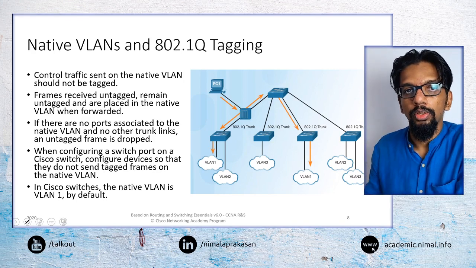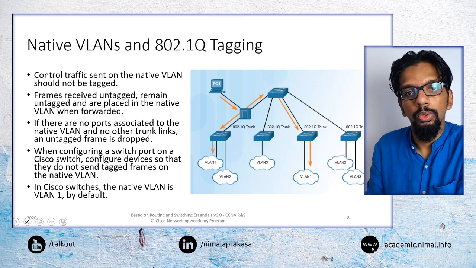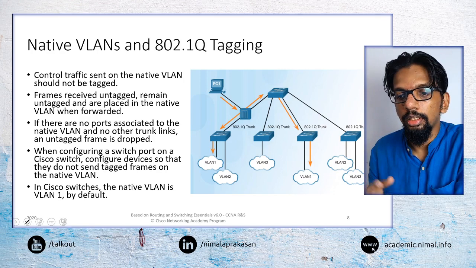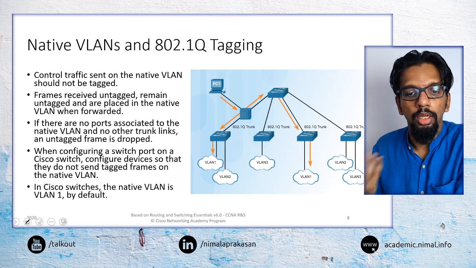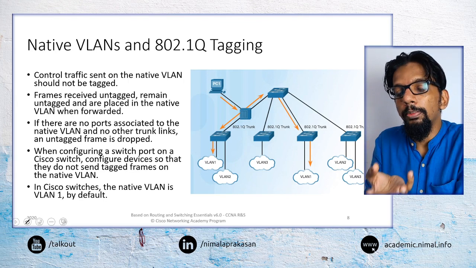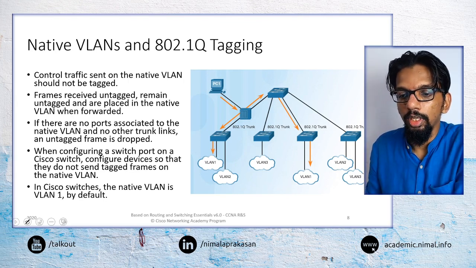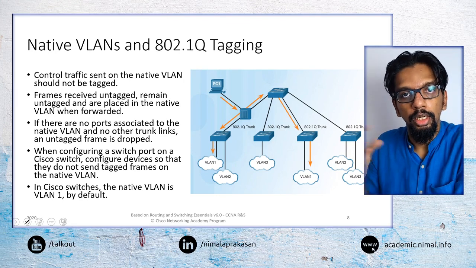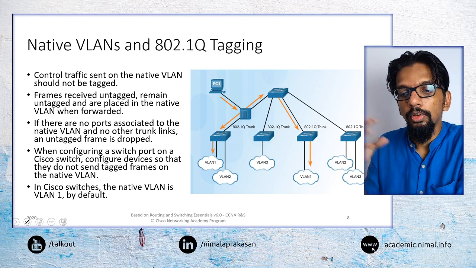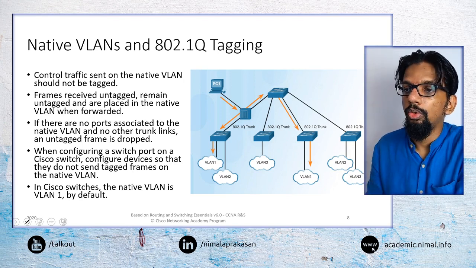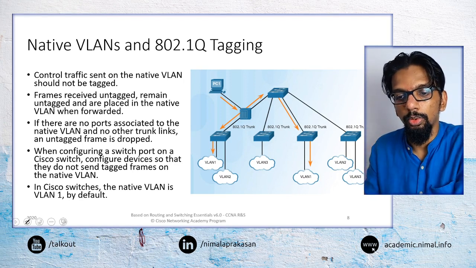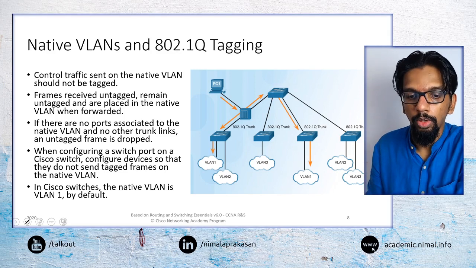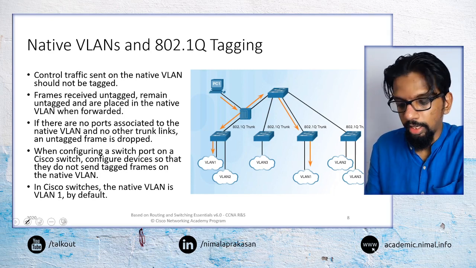Any device that does not belong to an identified VLAN, any such information that is received, will be untagged even when it is forwarded. Only traffic originating from particular VLANs will be tagged when it is passed on through these switches, through the trunks. When it does not belong to a VLAN, it will not be tagged.